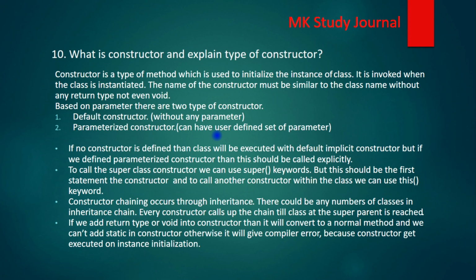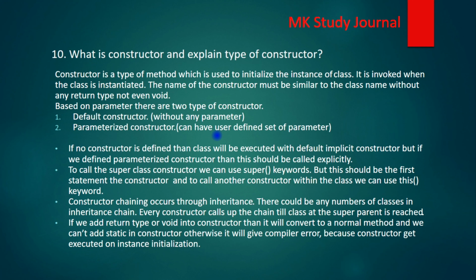The second point is, to call the superclass constructor, we can use the super keyword. And if we want to execute another constructor within the class, then we have to use the this keyword. The super or this call should be the first statement in the constructor. If we write something else in the constructor and then write the super or this keyword, it will give a compile error. That's why it should be first.